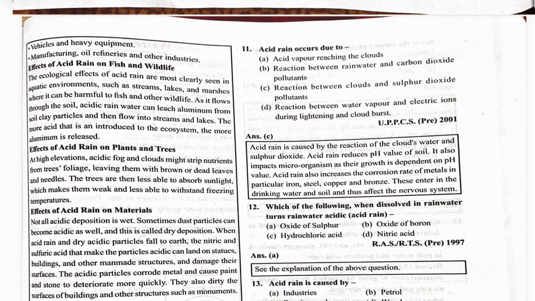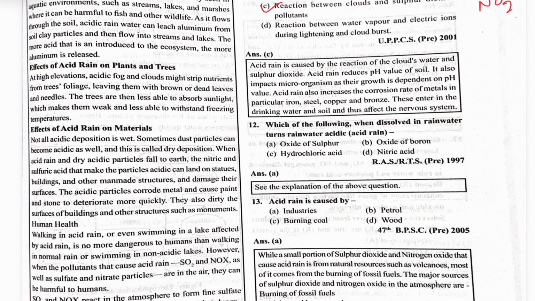Acid rain occurs due to a reaction between clouds and which pollutant? Sulfur dioxide is present here. Acid vapor no. Reaction between rainwater and carbon dioxide no. Sulfur dioxide and nitrous oxide. Which of the following, when dissolved in rainwater, turns rainwater acidic? That is SO2, sulfur dioxide, and NO2, nitrogen dioxide. So which one is present? Oxygen or oxide of sulfur? Yes. Oxide of boron, no.